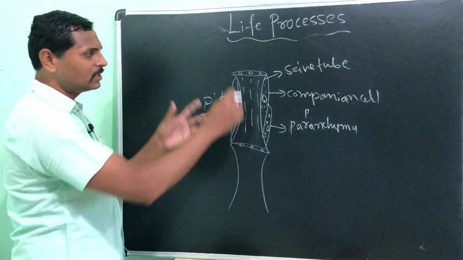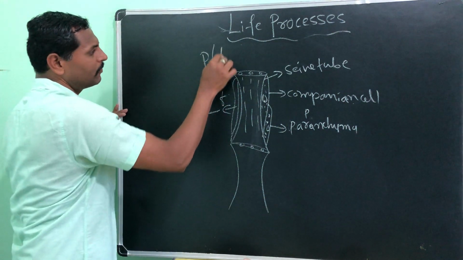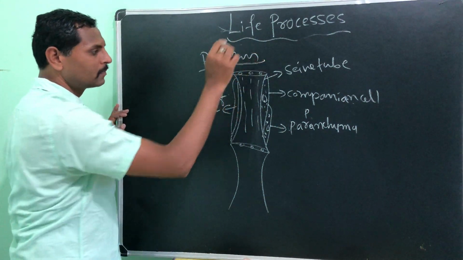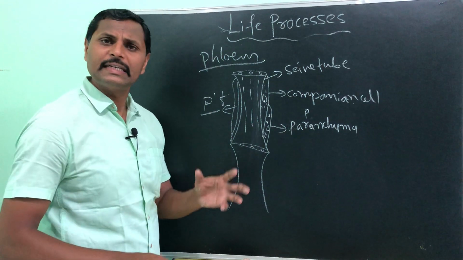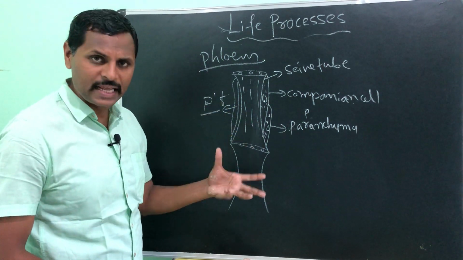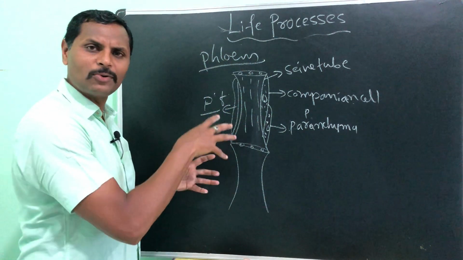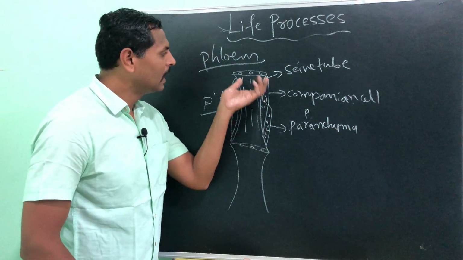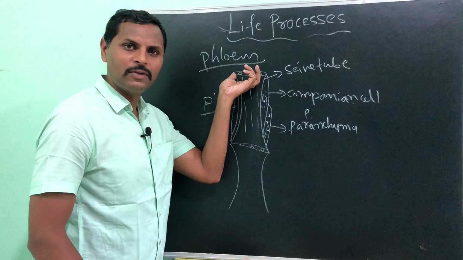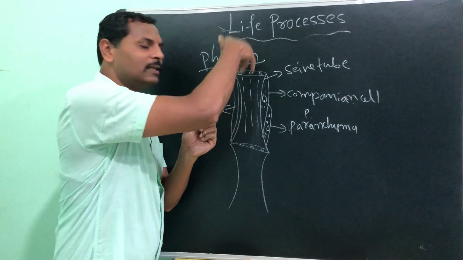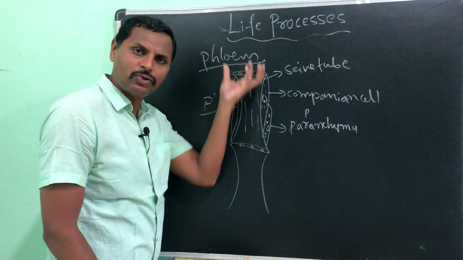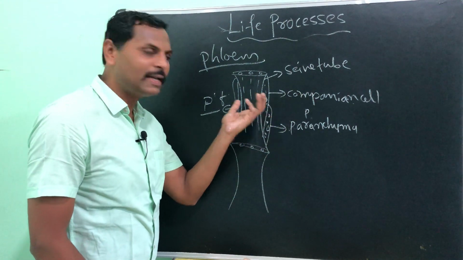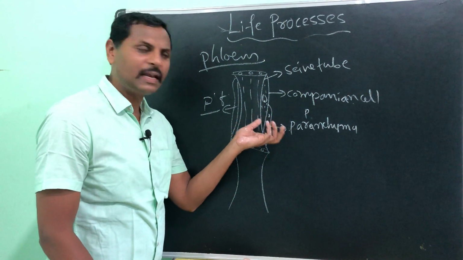Understood? So this is the structure of phloem. In higher classes you will study it even deeper, just take a small knowledge about this one. Totally 4 cells: sieve tube, and this is a sieve plate which has pores, through which the organic material or the food is going to pass. Companion cell is a living cell, parenchyma is a living cell.